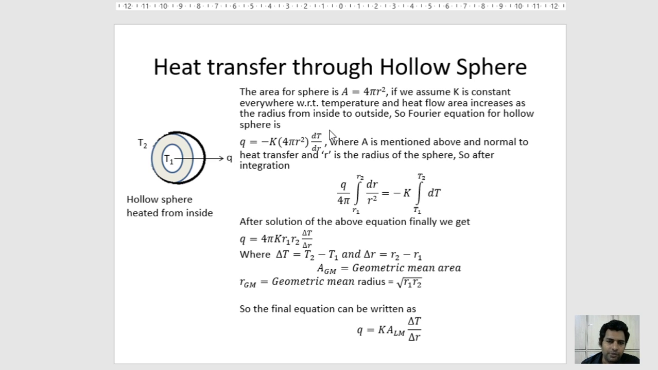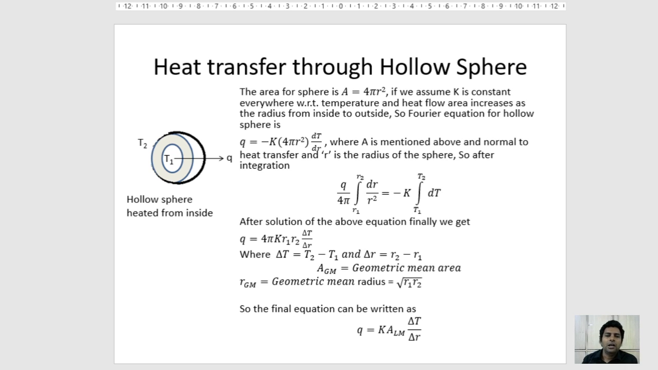Now it's time to study the heat conduction through the hollow sphere. In a hollow sphere, the area of the sphere is 4 pi r square, and if we again, the same way as that of the cylinder, assume that K is constant everywhere with respect to temperature, and the heat flow area increases as the radius from the inside to the outside. So the Fourier equation for the hollow sphere is Q is equal to minus K into 4 pi r square dt upon dr, where A is the area normal to the heat transfer, and r is the radius of the sphere.